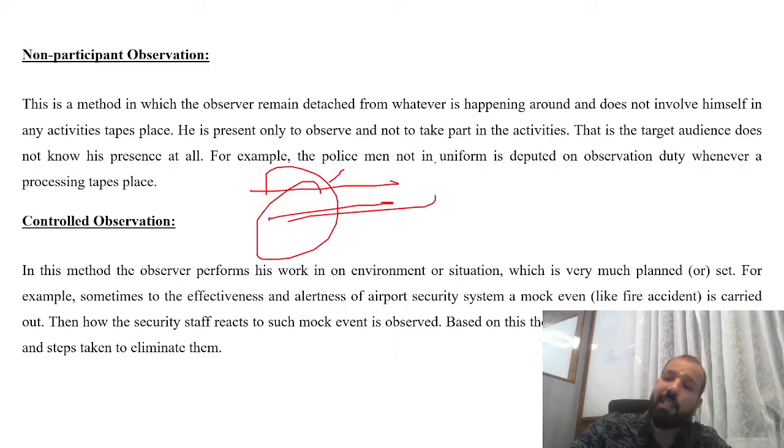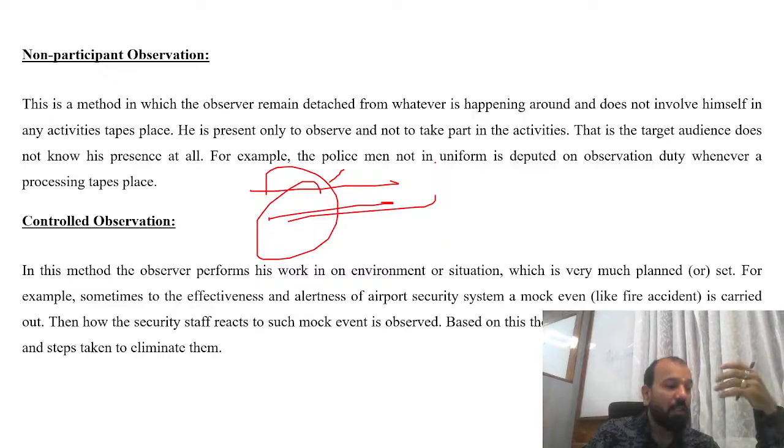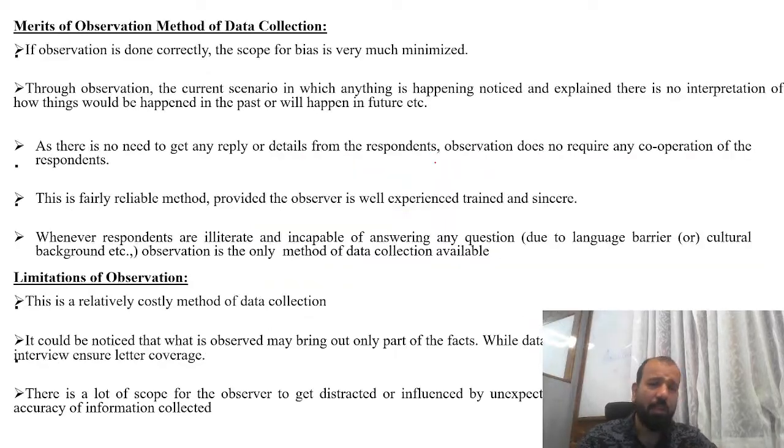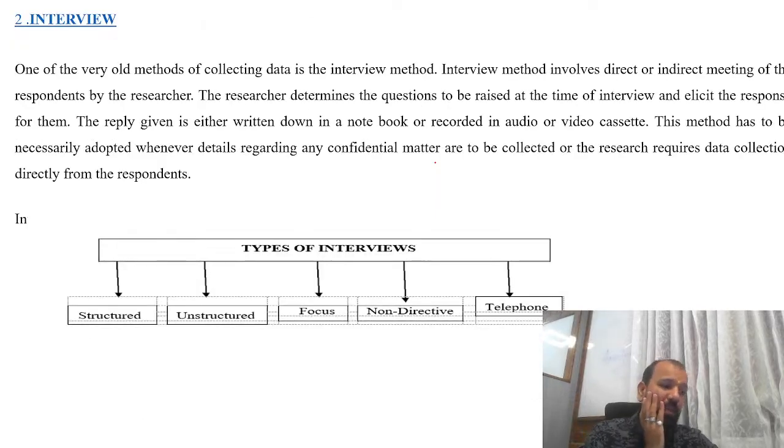Suppose tomorrow you are told that somebody is coming from the higher authorities, somebody is going to observe you. Then obviously, in the meanwhile, you are going to cure all the problems you had. These are the regular visits of NAAC or NIRF in our colleges, medical officers in our hospitals, the DRM in the railways, or any minister, defense minister or highways minister coming to check the quality of the roads. If you know beforehand that someone is coming to observe you, in the meanwhile you try to solve all the problems you had. Bias is highest in controlled observation. This is all about the merits and limitations.